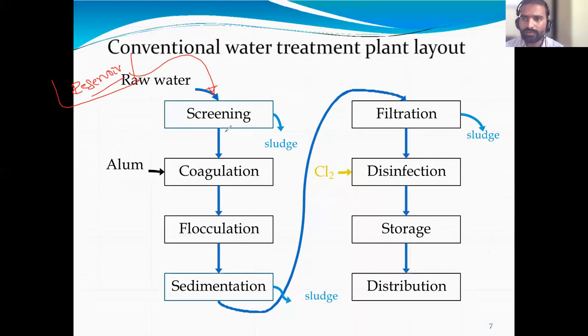First is screening. Speak with me. Screening first. Next is coagulation, next flocculation, next sedimentation. After sedimentation, filtration. After filtration, disinfection. Next storage. Next distribution. This is the schematic diagram.